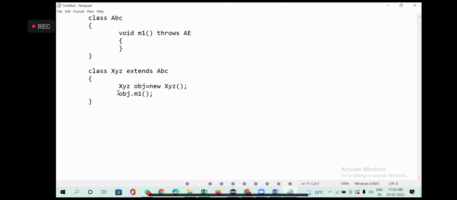Now what would I do? I don't want my program to terminate, right? So since that guy did not handle the exception, I will call it inside the try block. Why am I calling inside the try block? If I don't handle, what is happening? It is terminating the program. So what they already declared, saying that it is going to throw an exception. What type of exception is it throwing?